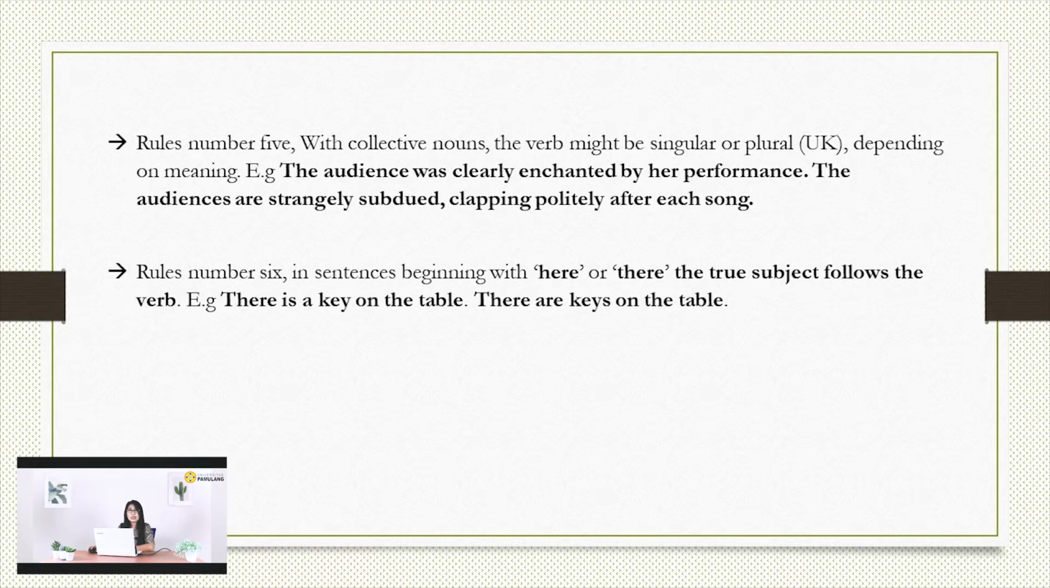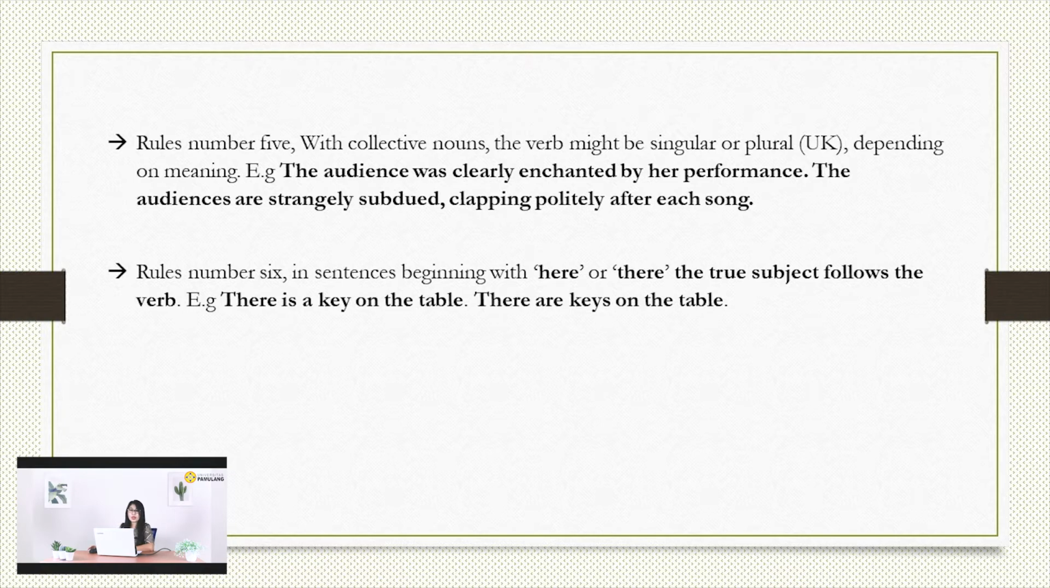The first one, the audience was clearly enchanted by her performance, means all the audience who attended a concert. While the second example, the audience are strangely subdued, clapping politely after each song, means some audience within the whole audience. So can you get it?